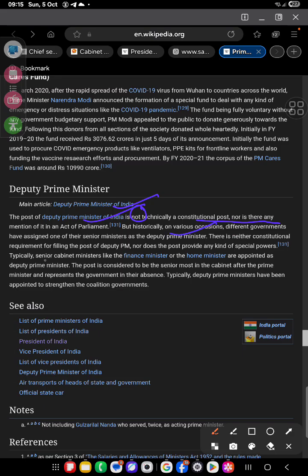There is neither a constitutional requirement for filling the post, nor does the post provide any special power, but a senior cabinet minister like the finance minister or the home minister is appointed as deputy prime minister. The post is considered the senior-most in the cabinet after the prime minister, and typically deputy prime ministers have been appointed to show the strength of a coalition government. So he will come from the coalition government.